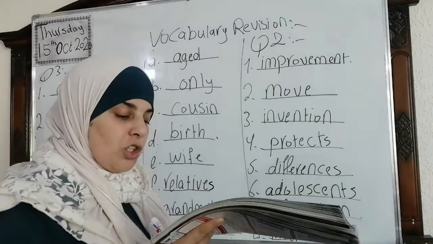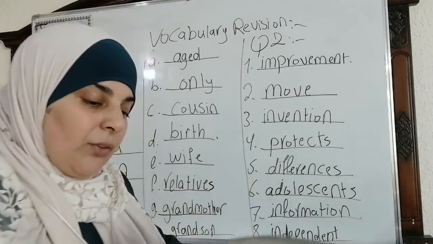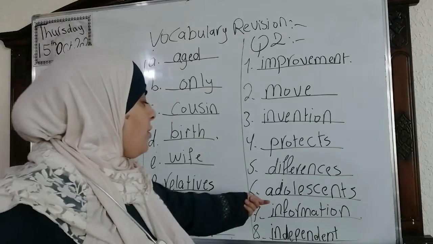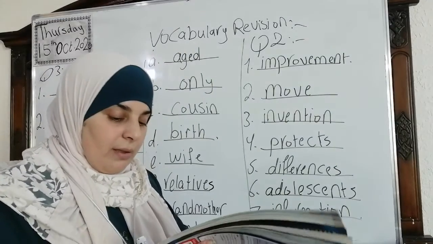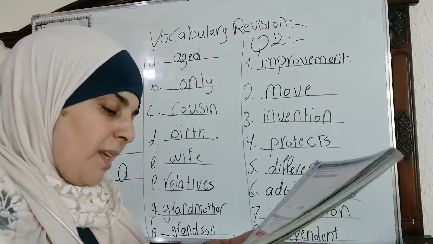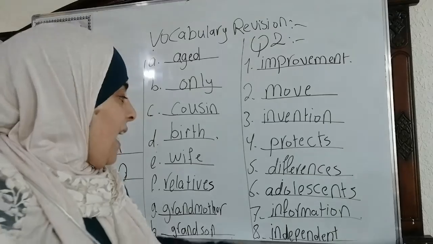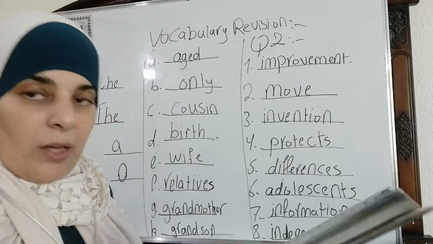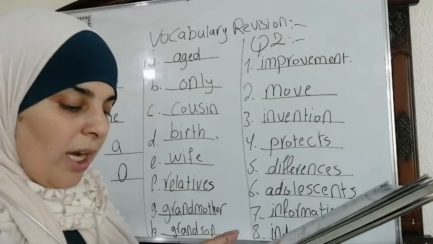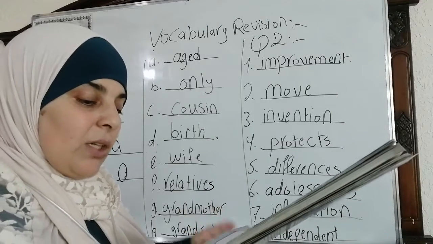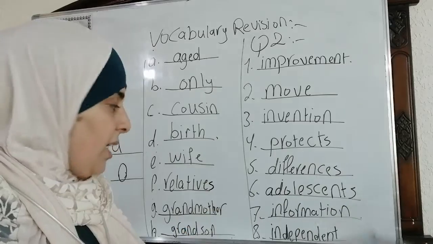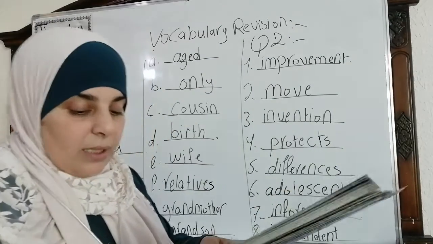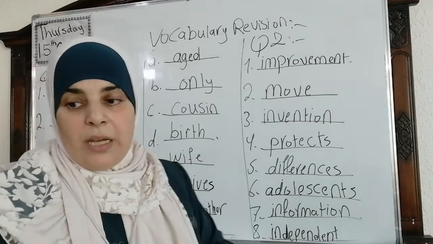Number 6. She wants to be a secondary school teacher because she likes working with adolescents. Okay, adolescents. Number 7, a dictionary gives you information about new words. The last one, he is very independent. He doesn't need anybody to help him.